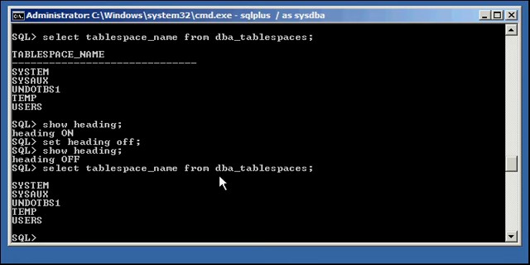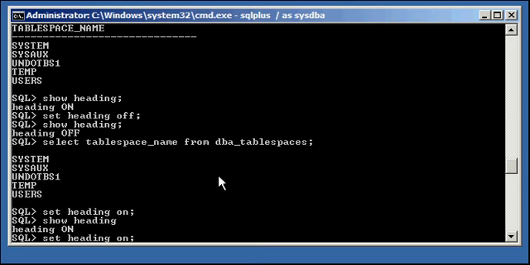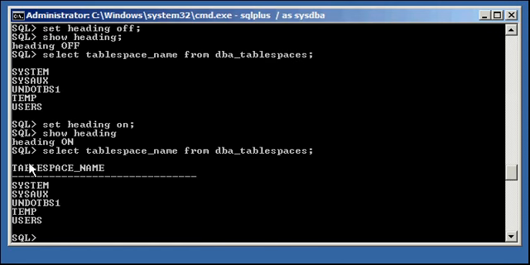Okay, and if we did a set heading on again, show heading, and then I did our select, it's on again, and we see the column name, the tablespace_name column.